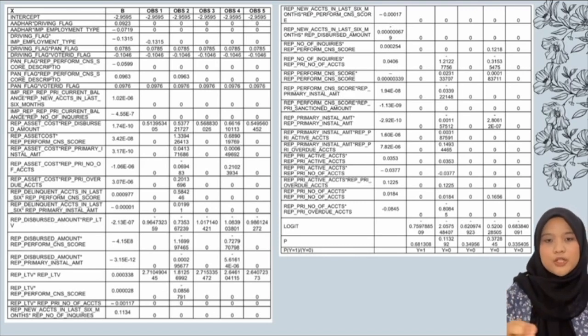Based on the model scoring, the observation for respondent 1 has a probability more than 0.5, while respondents 2, 3, 4, and 5 have a probability less than 0.5. Therefore, y equals 1 indicates that the respondent is eligible to make a loan, and y equals 0 indicates that the respondent is not eligible to make a loan.